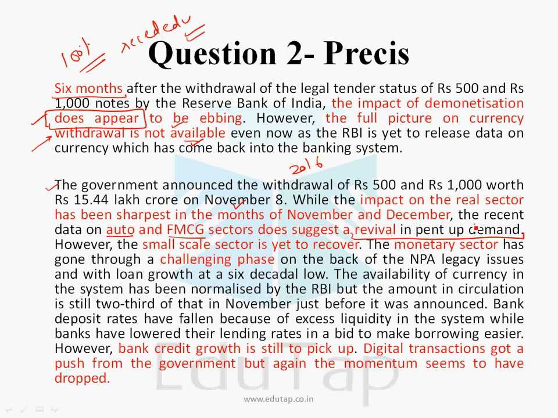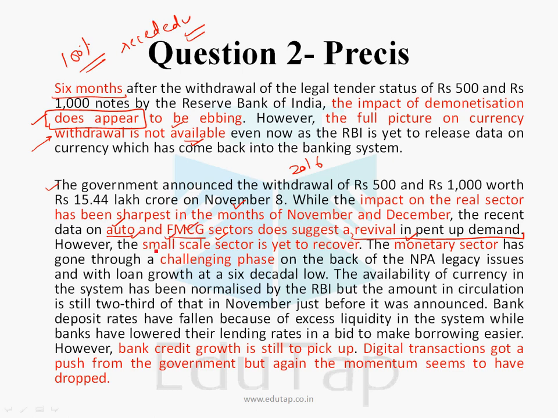Now there is a difference between two statements. If I say that the auto and FMCG sectors have done well, that's a different statement. If I say that the demand has revived, I can say with some surety that there has been a revival in the demand from the consumers based on the data of auto and FMCG sectors. That is a different story. Now you have to use the second sense, that the demand has revived, or we can say with some surety that the demand is reviving because the data from these two sectors shows that, right?